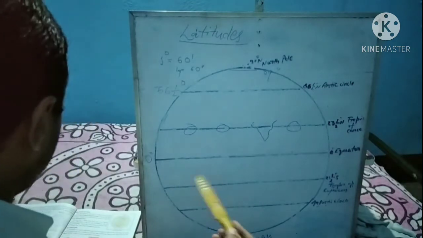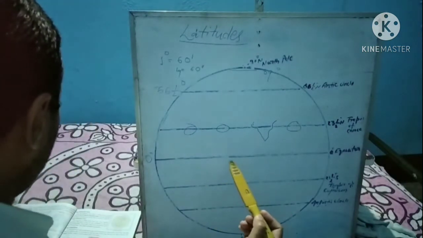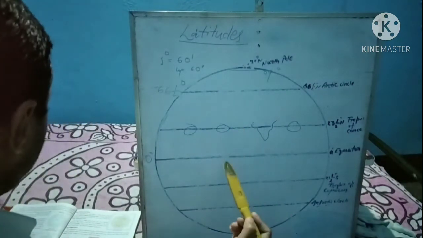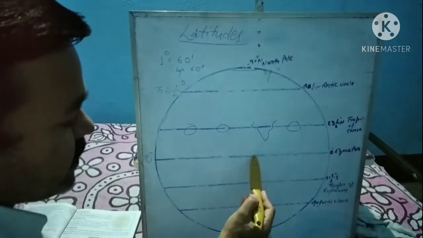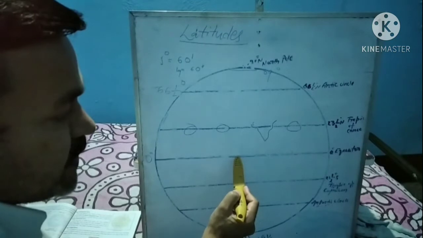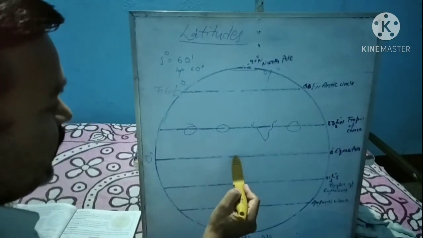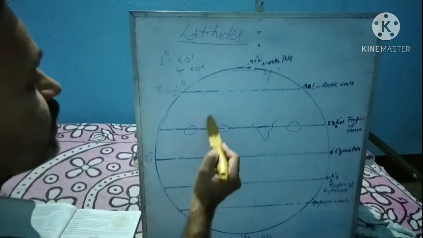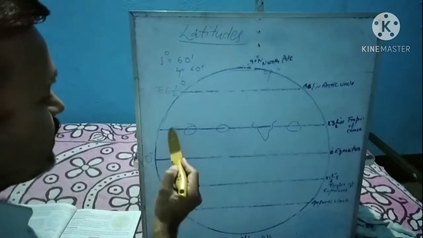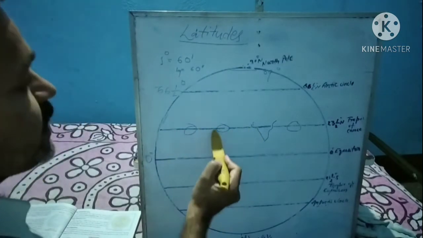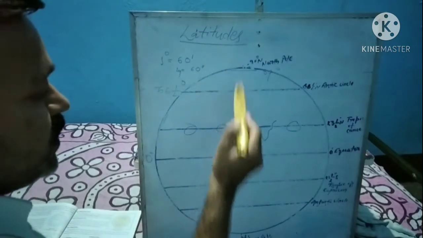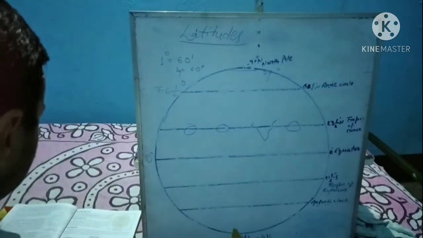Another fact is that the equator, being in the middle of the two poles of the Earth, is the longest line of latitude. When we move from the equator towards the north side, the size of the line decreases towards the North Pole and South Pole.